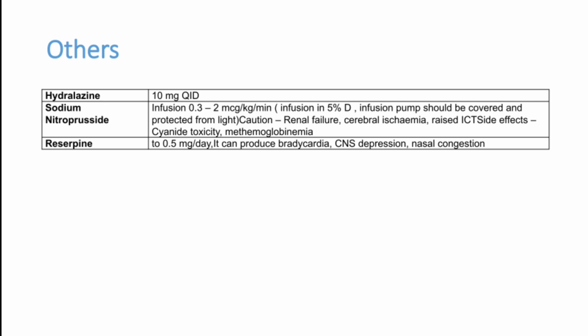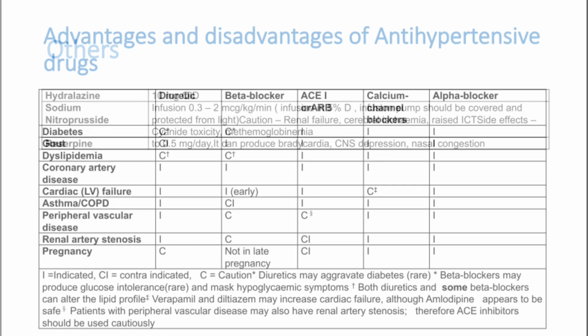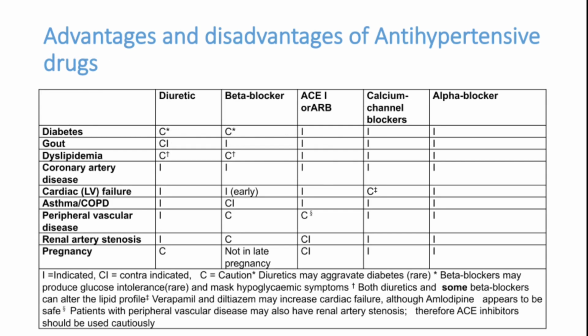Now, if we see the advantages and disadvantages of hypertensive drugs, you can see this chart. If you see ACE inhibitors, in diabetes, it is indicated. Gout, it is indicated. Dyslipidemia, it is indicated. Coronary artery disease, it is indicated. LV failure, it is indicated. Asthma, it is indicated. Whereas beta blockers in asthma or COPD, older beta blockers are contraindicated, but newer drugs like nebivolol can be used safely. That will not produce bronchospasm.